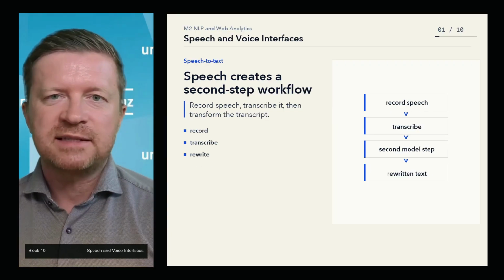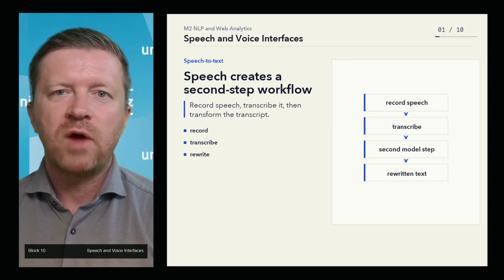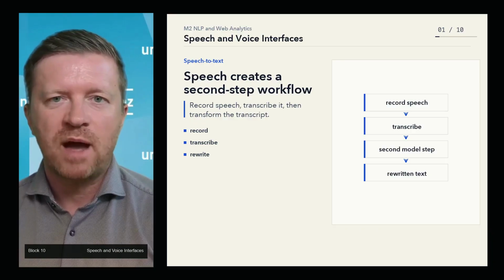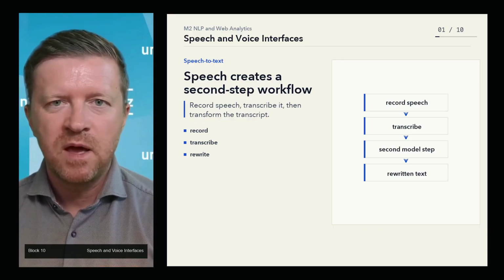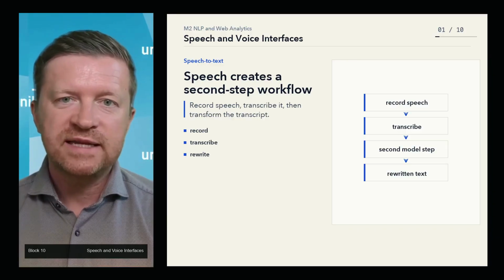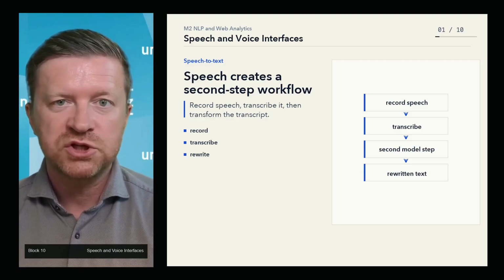The speech-to-text example has a simple but powerful workflow. The user records speech, the model transcribes it immediately, and then the transcript can be used for a second step. For instance, we can dictate rough ideas and ask the system to rewrite them in clearer, more professional language.